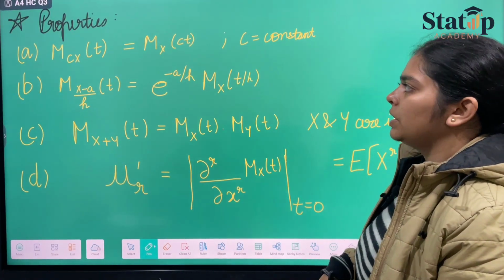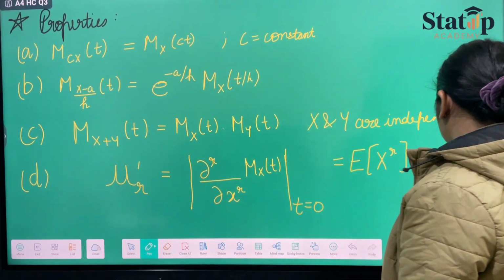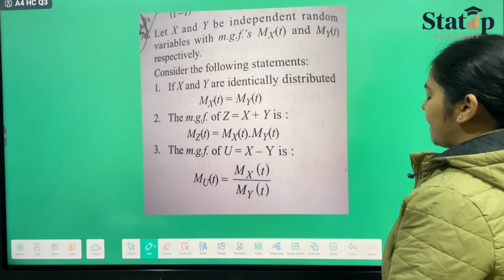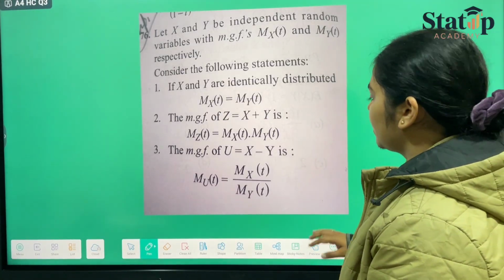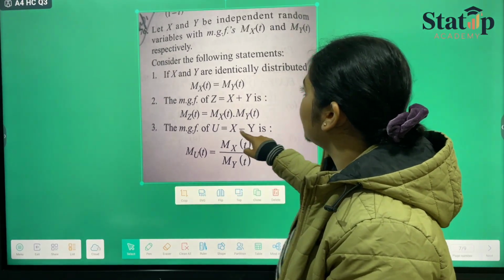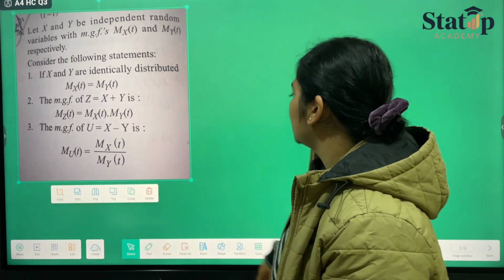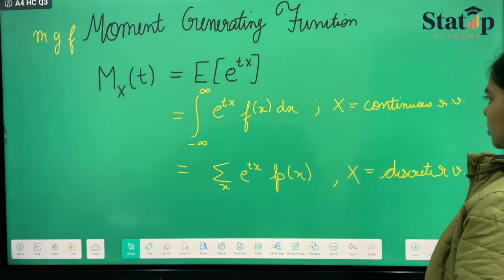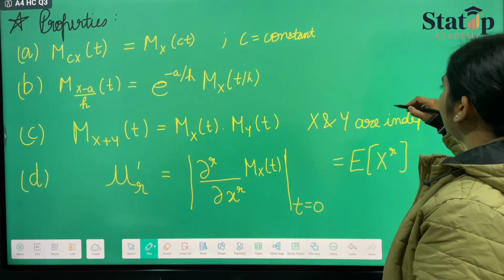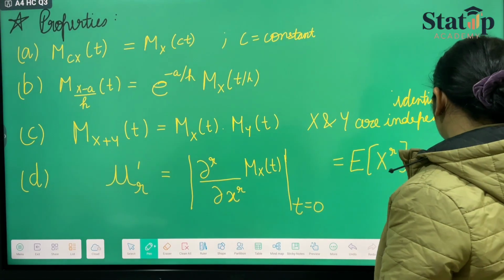We'll be doing some PYQs and some more questions on moment generating function. Let us see. First of all, they have given us these questions, and they have told us to find how many statements are correct. Here they are independent and identical, then only they can be termed like this.